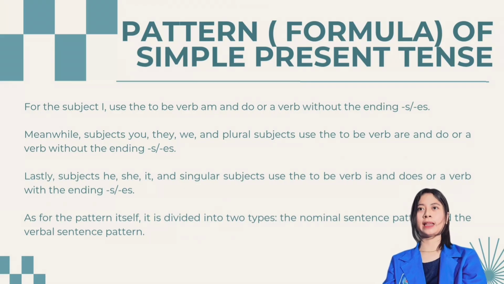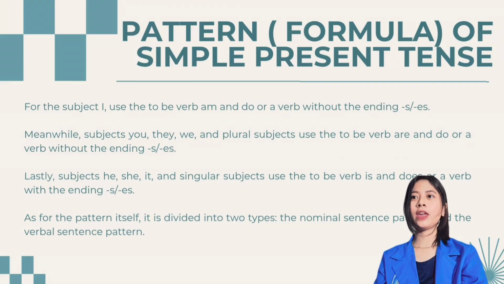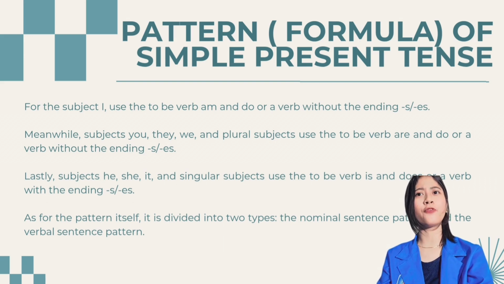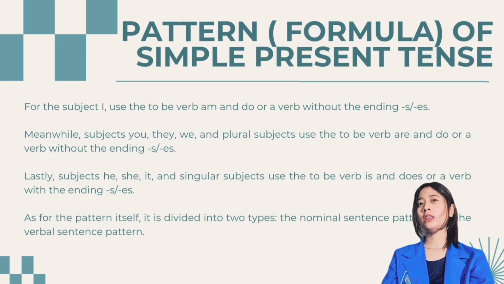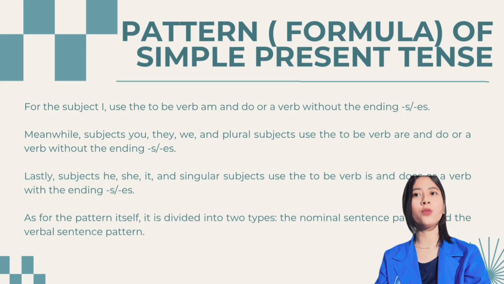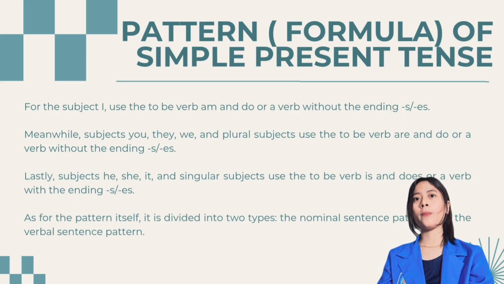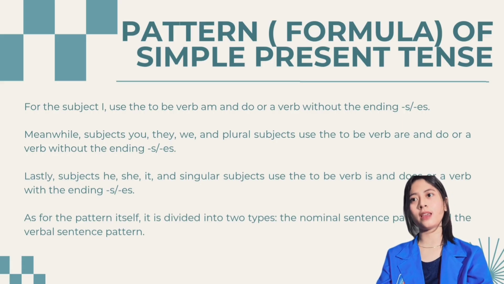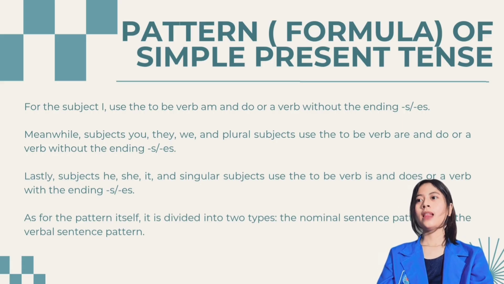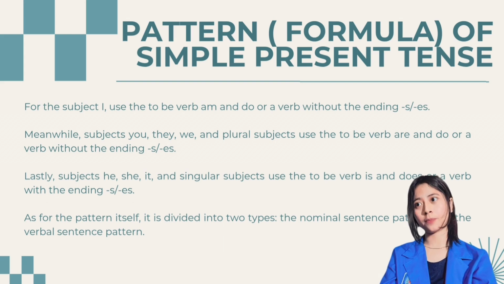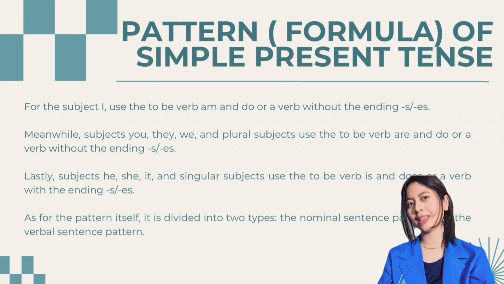Pattern formula of the simple present tense. For the subject I, use the to be verb am and do, or a verb without the ending "s" or "es." Meanwhile, for the subjects you, they, we, and plural subjects, use the to be verb are and do, or a verb without the endings "s" or "es." Lastly, for the subjects he, she, it, and singular subjects, use the to be verb is and does, or a verb with the ending "s" or "es."